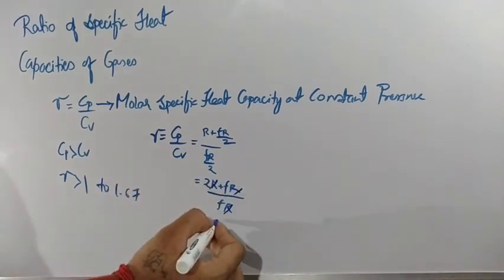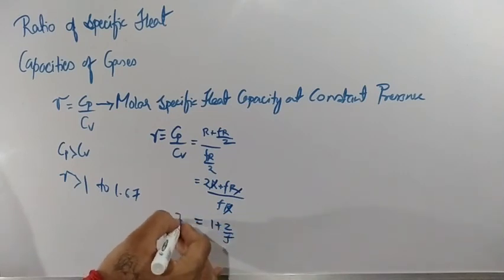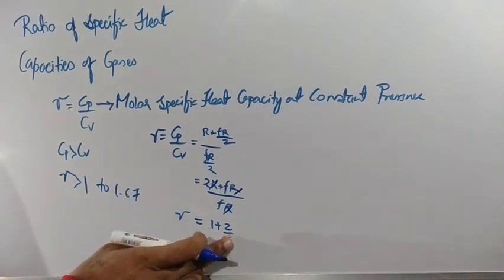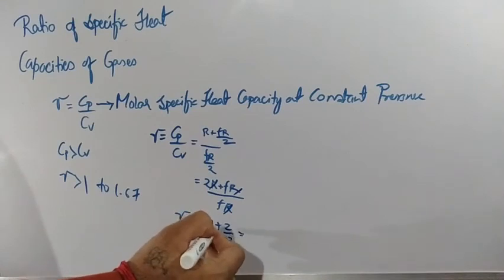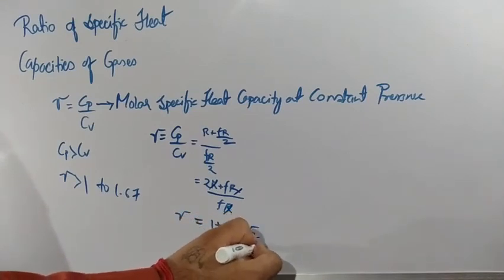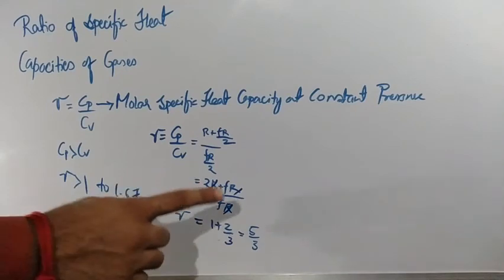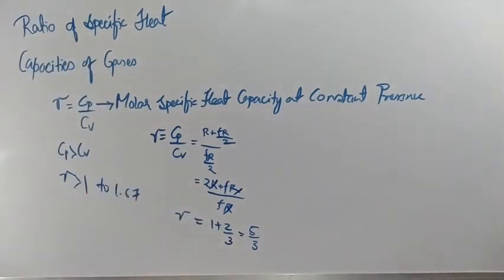So the value we are going to get is (f plus 2) by f, which is 1 plus 2 by f, which is nothing but gamma. So for monoatomic gas, degree of freedom is 3. So in place of f, I will substitute 3. So it will become 3 plus 2, 5 by 3. 5 by 3 is nothing but 1.67. As atomicity increases, that means as degree of freedom value increases, gamma value will start decreasing. Clear?